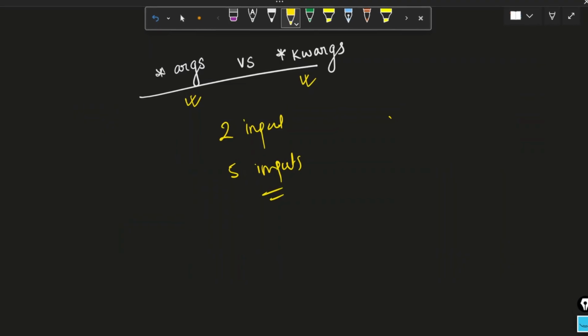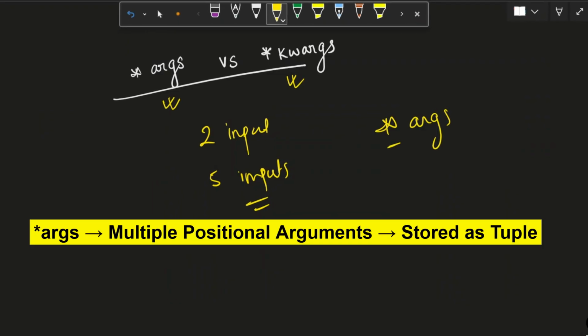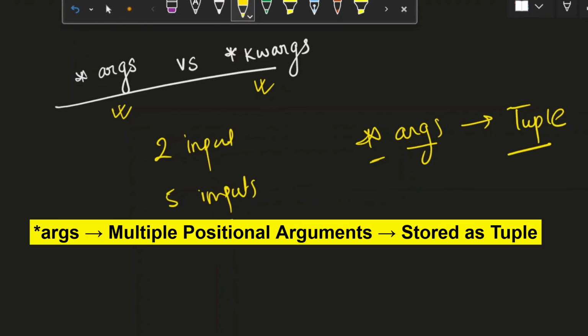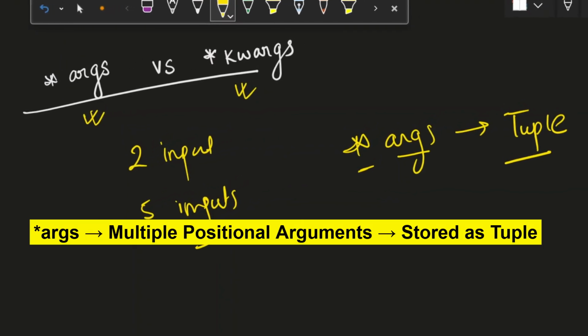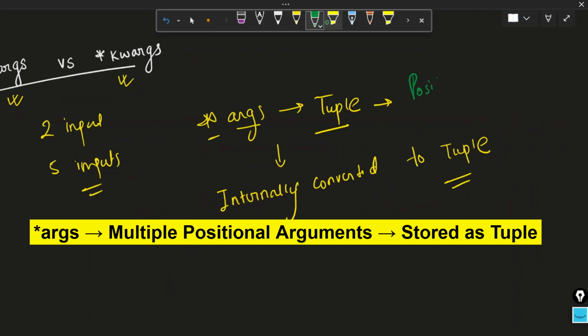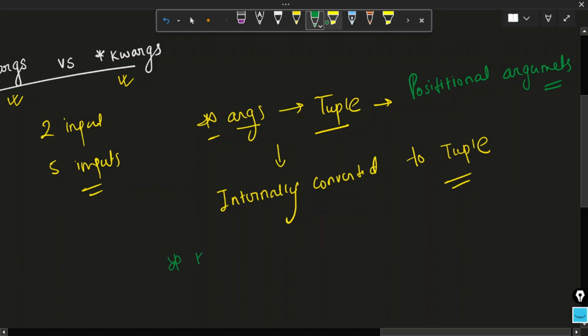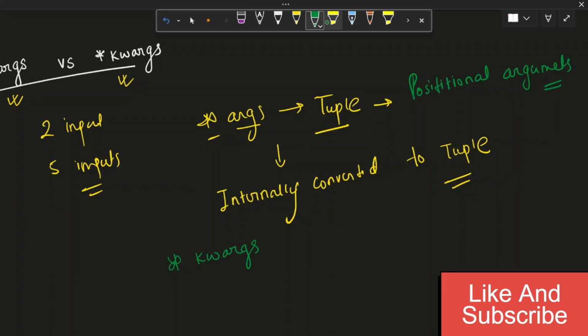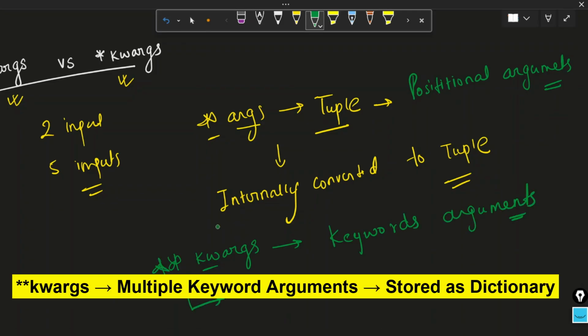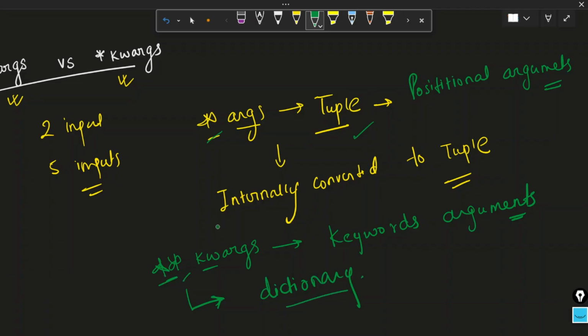What is happening here is this single star beside the keyword args denotes a tuple. So whatever arguments we pass while calling the function add number, those are internally converted to a tuple. This is also known as positional arguments. Now let's talk about the next one, that is called kwargs, where kw stands for keywords. These are also called keyword arguments. So what does the double star denote here? It's simply telling the Python interpreter that while calling the function, we are passing a dictionary. So single star stands for tuple and double star stands for dictionary.